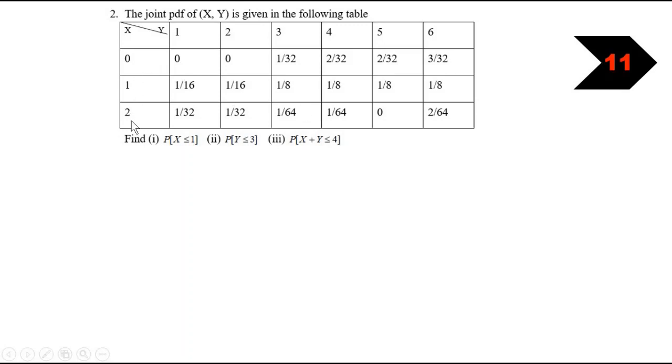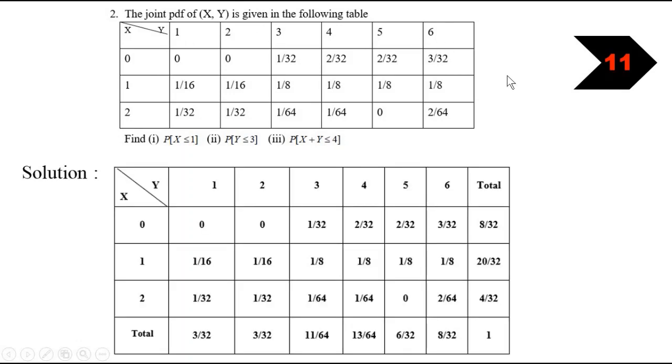Here the values of x are 0, 1, 2 and the values of y are 1, 2, 3, 4, 5, 6. Now let us construct the table again. Here we have found the row sum: 0 plus 0 plus 1 by 32 plus 2 by 32 plus 2 by 32 plus 3 by 32 gives you 8 by 32. Like that we have found the row sums and written them here. When x equals 0, the corresponding total is 8 by 32. When x equals 1, it is 20 by 32. When x equals 2, it is 4 by 32. And this will be the marginal density function of capital X.